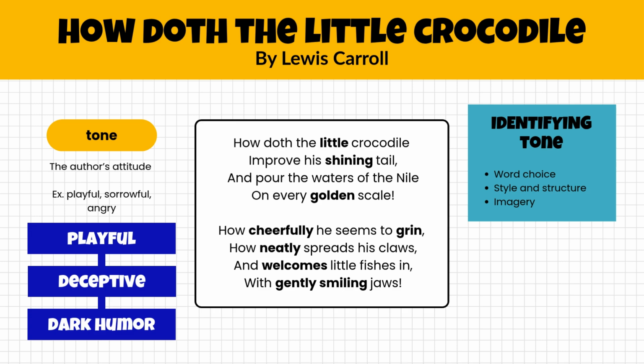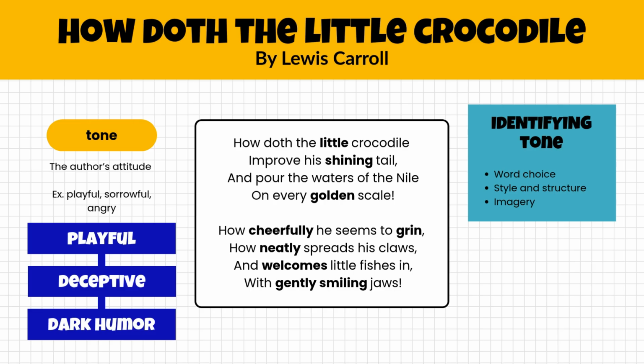So I put in bold here a couple words that would be good supports for some of these answers for the tone. So little crocodile, are crocodiles really little? Shining tail, that doesn't sound too scary, right? Golden scales, that sounds beautiful.